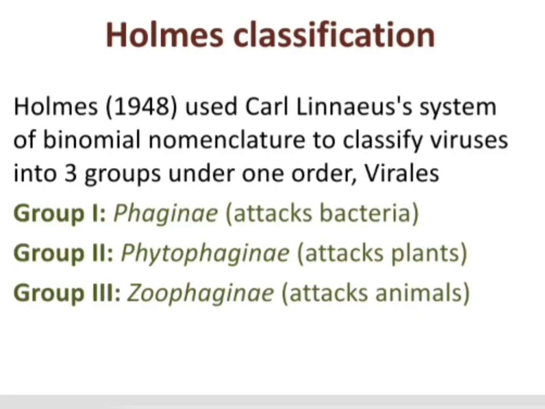And group 2 includes phytophaginae, viruses that attack plants. So plant viruses are included in group 2, phytophaginae. And group 3, zoophaginae, are viruses attacking animals. So zoophaginae include animal viruses. So that is all about the Holmes classification system of viruses.